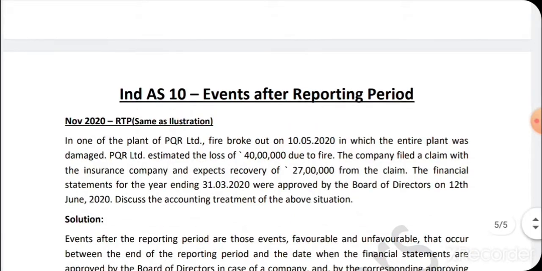And I have one more question for you. While discussing Ind AS 2 in our compiler, we noticed a question which is a combination of Ind AS 2 and Ind AS 10. Come, let's see whether that question is the same as the illustration or whether it is a different question. We'll go through it once. Come, let me open.